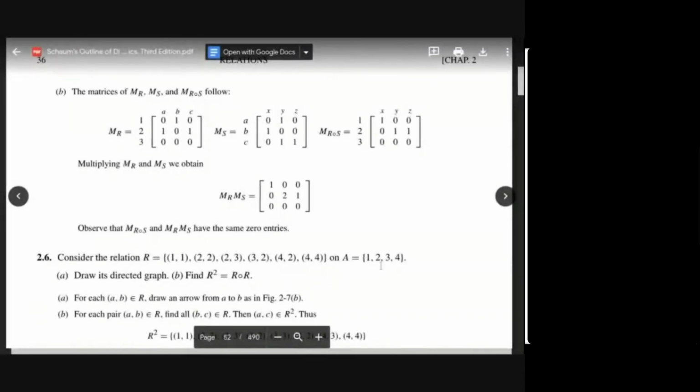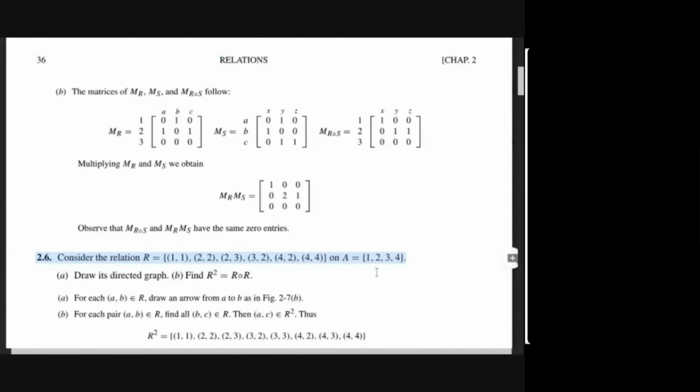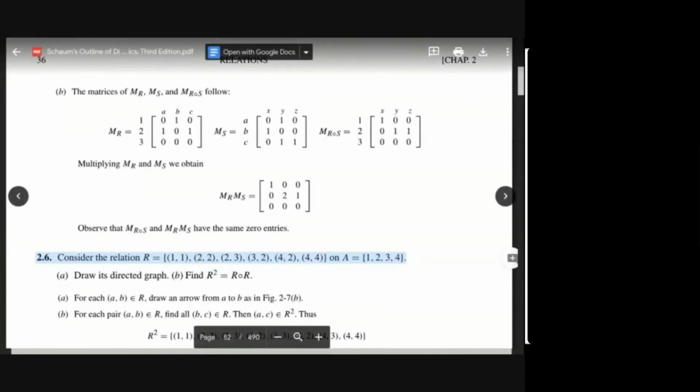Okay. Now after that there is this 2.6 question. Can you see this? For this, check whether it is reflexive, irreflexive, symmetric or antisymmetric. Can a given relation be symmetric or reflexive? I mean, will it be of more than one type? Is it possible? Yes, correct. It is possible.